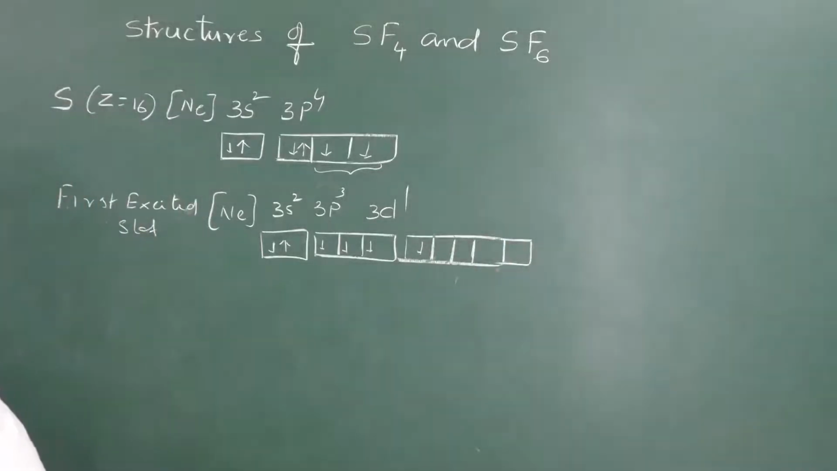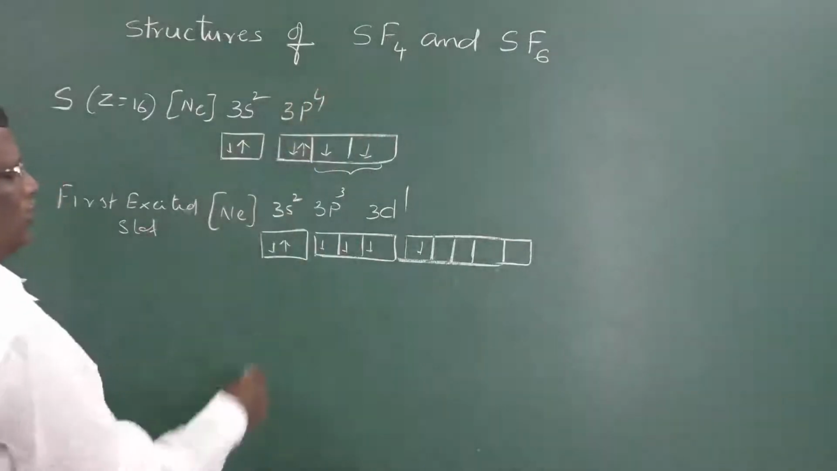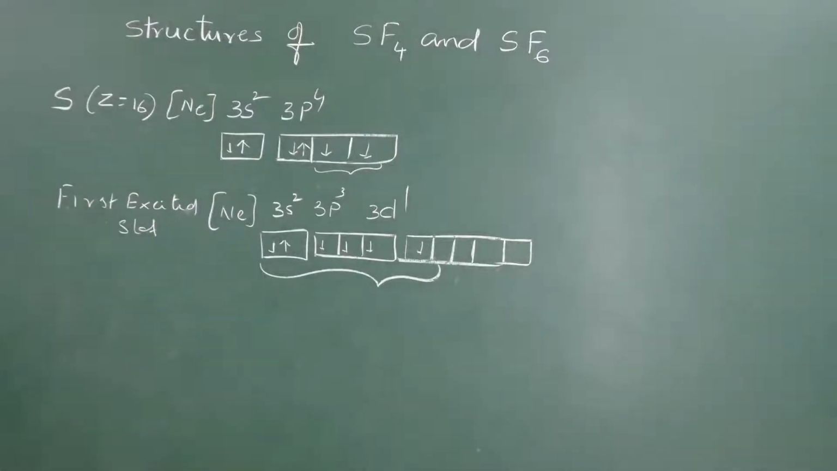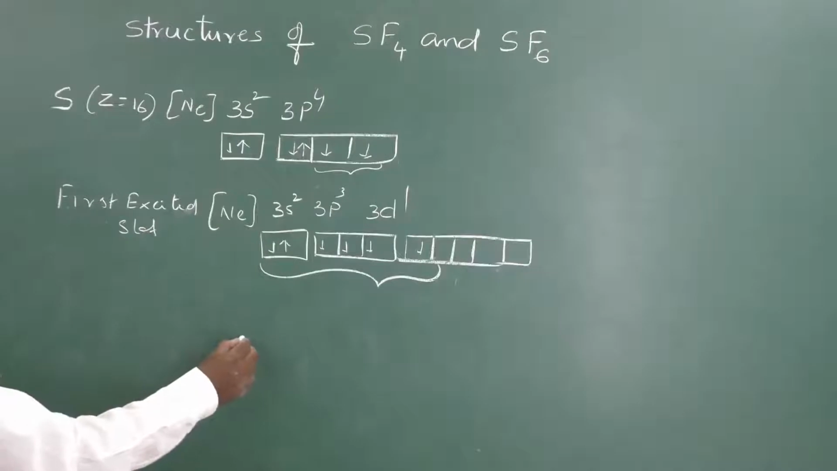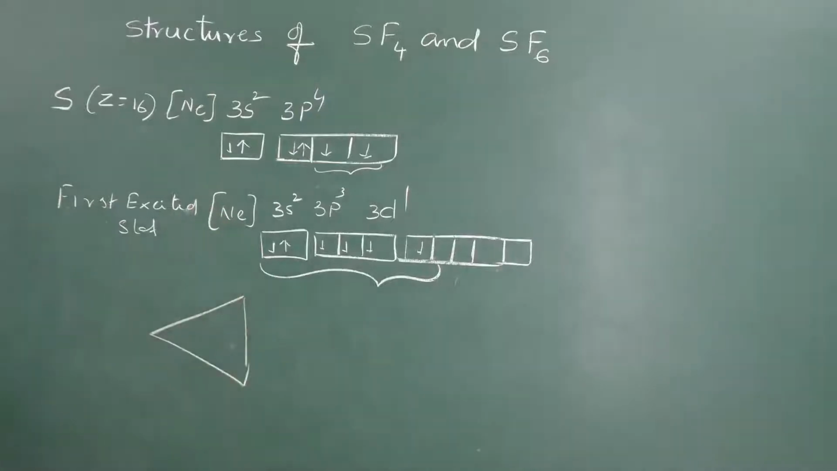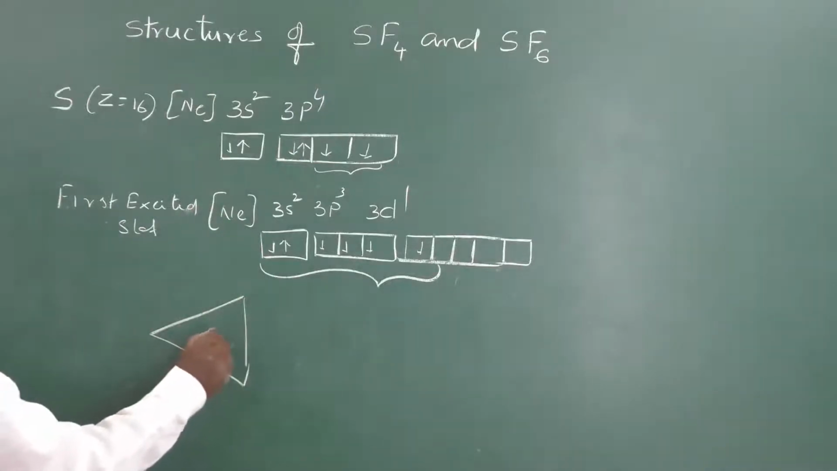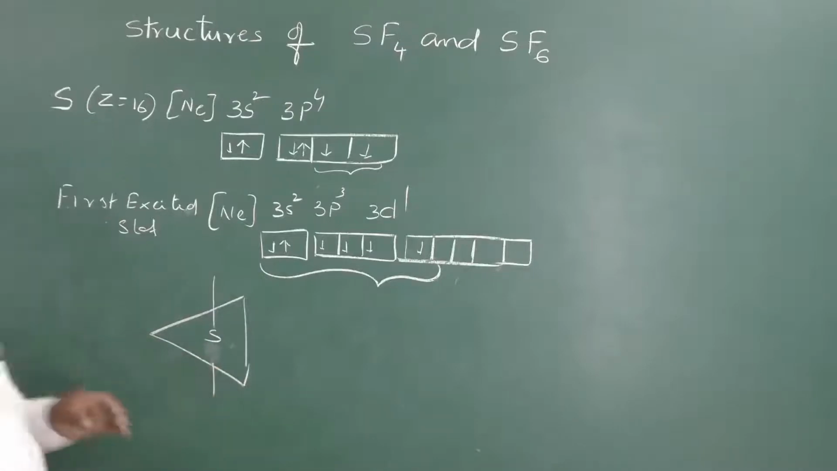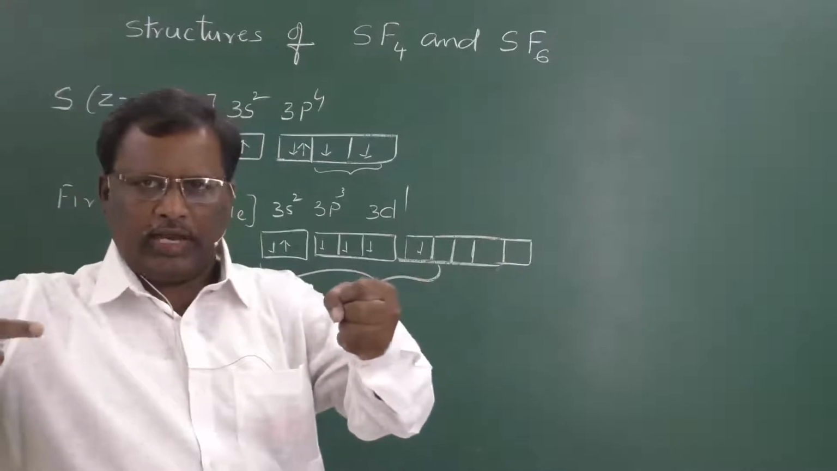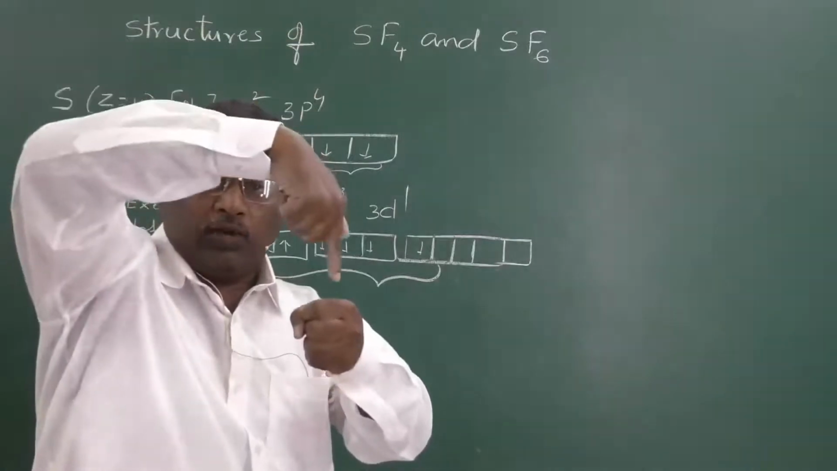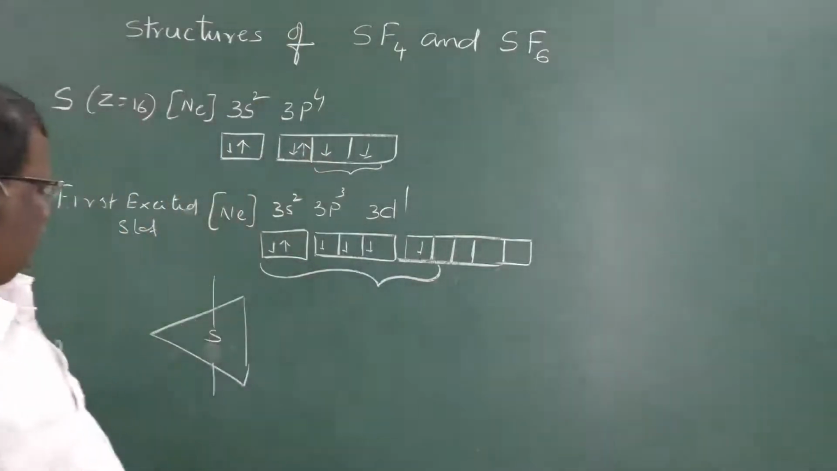So, here in the formation of SF4 molecule, sulfur will undergo sp3d hybridization. In sp3d hybridization, it is a trigonal bipyramidal shape. That means 3 bonds are in one plane like this and the other orbitals are perpendicular to that. If one sulfur is present, there are 3 hybrid orbitals 1, 2 and 3. These 3 are in one plane and the other 2 are one on the top and one on the bottom. So, it will be like this.